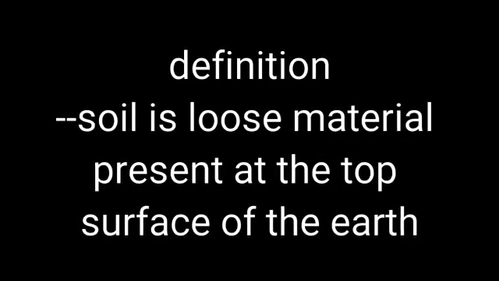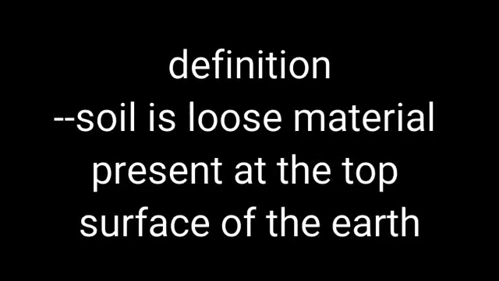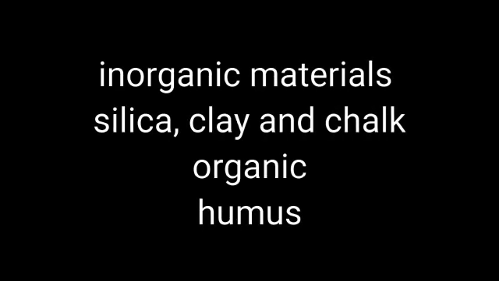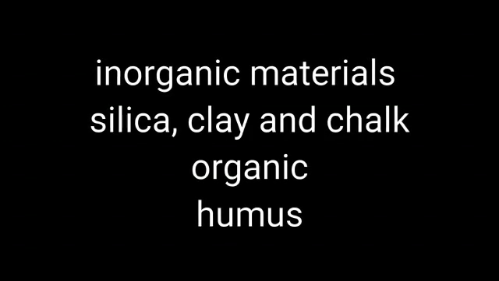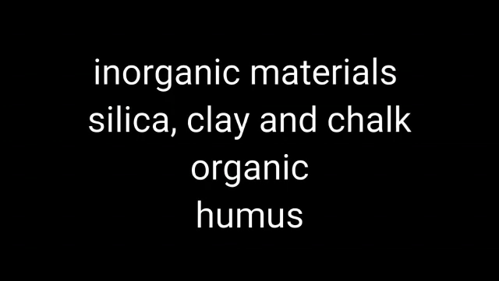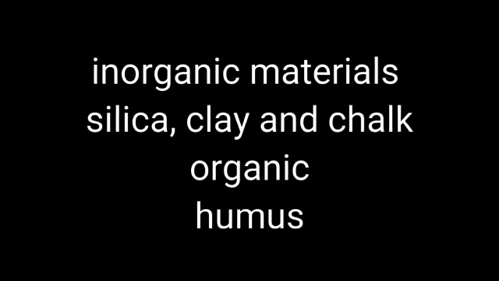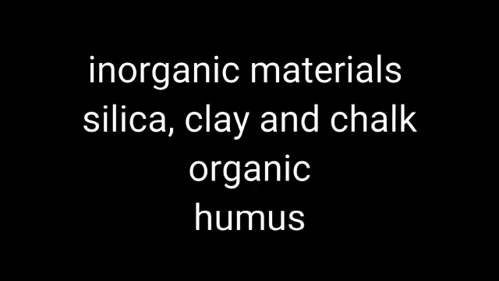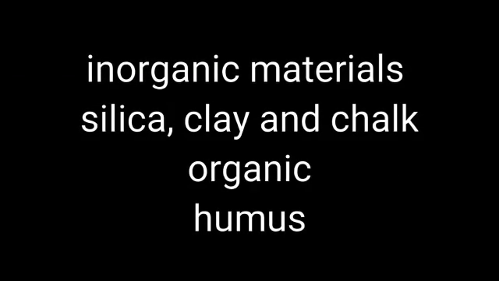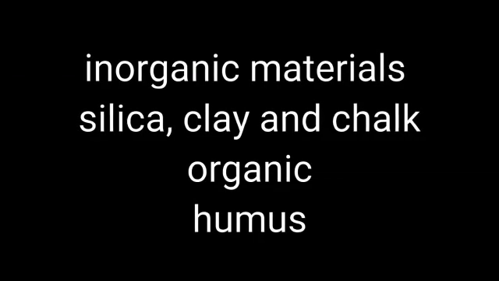Now along with it, animals, insects, men, they also play a certain role in the formation of the soil. So the soil contains inorganic components as well as organic components. Now what are the inorganic components? They are silica, clay, chalk, and the organic ones, they are the humus.